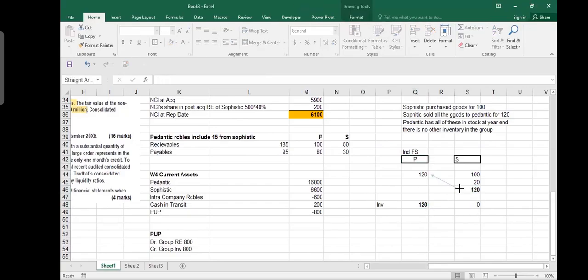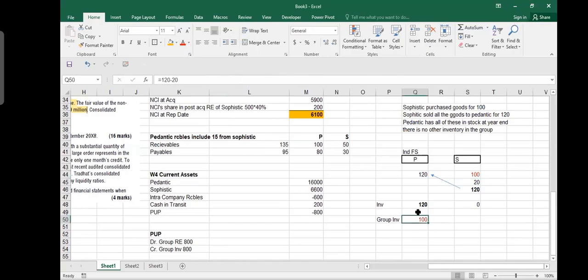Pedantic purchased it for 120, so Pedantic can say that my inventory is 120. Sophistic does not have anything. But when you make your group inventory, you will say group inventory is 120 minus the $20 which is the unrealized profit. So group inventory will be shown at 100. Group cannot say 120. Group will only show the inventory which was the cost to the group, and cost to the group was 100. So group inventory is shown at 100.